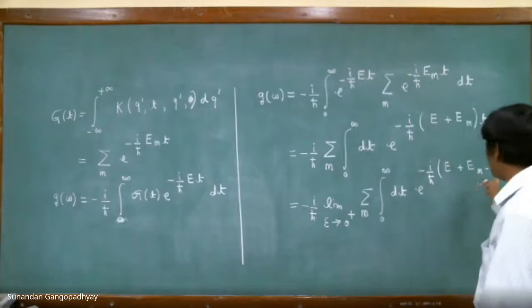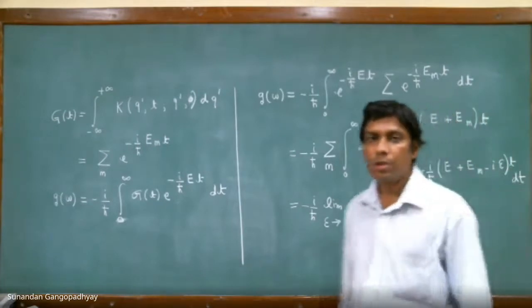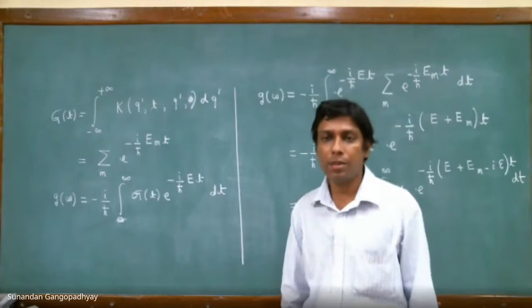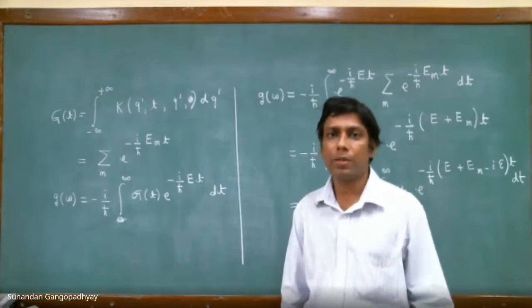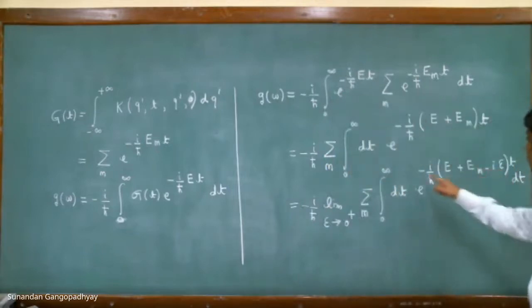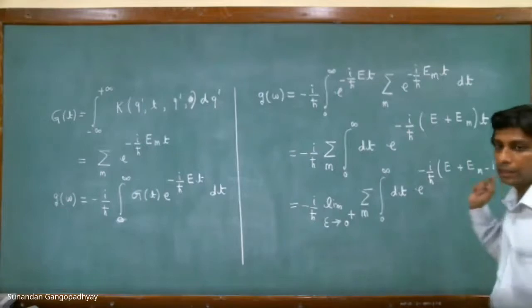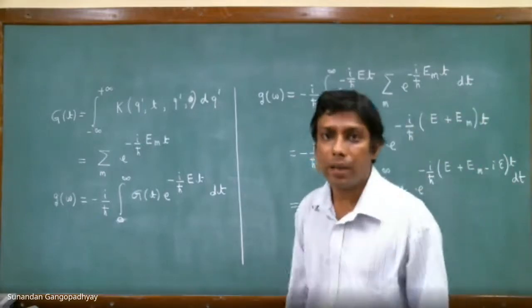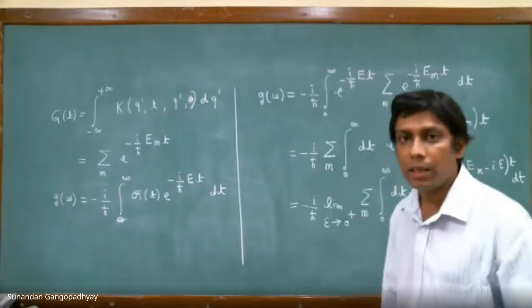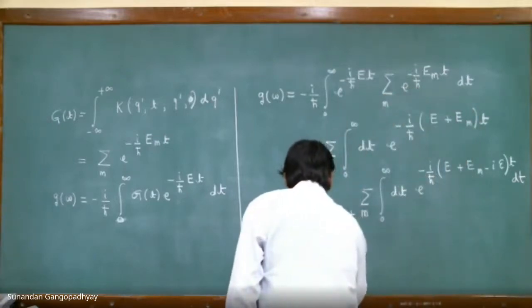So what we have done is, there is a t over here, and we have introduced a damping factor in the integral, because epsilon approaches 0 from the positive side, therefore epsilon is greater than 0. This factor is basically e to the power of minus epsilon by h bar t. So this is like a damping factor in the integral, and it will make the integral converge. Now you can just straight away evaluate this integral.